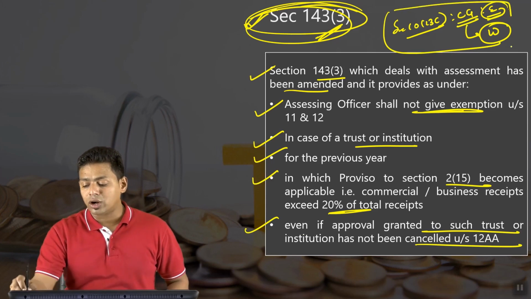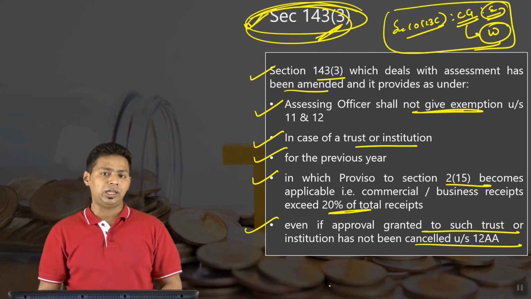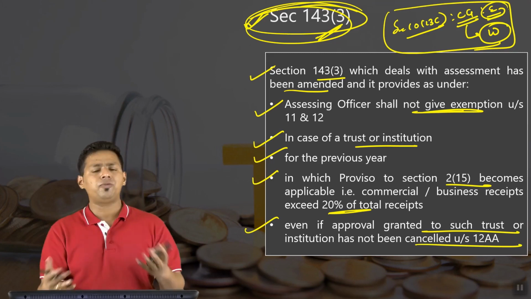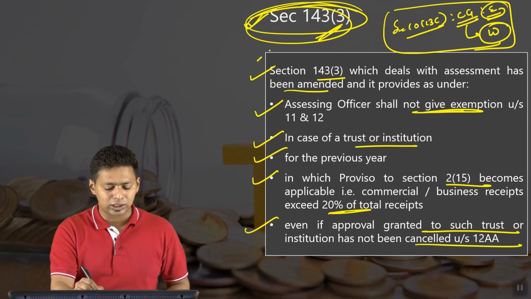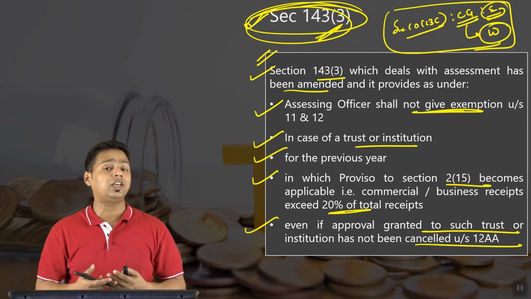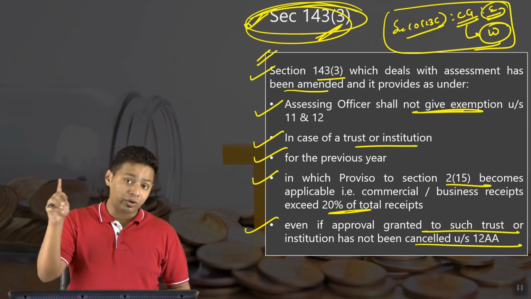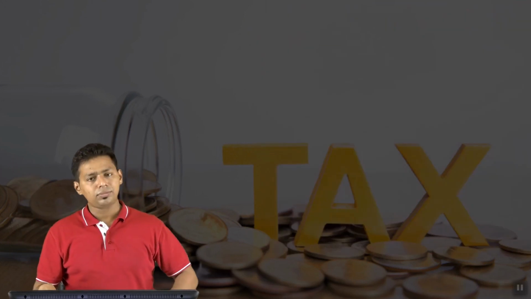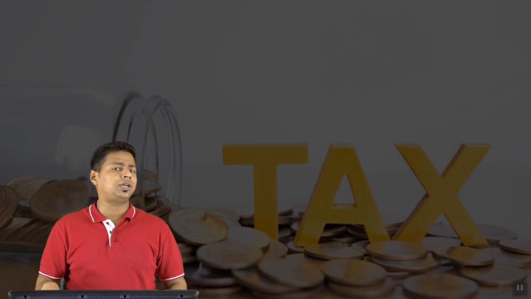But that liberty is not available to the AO under section 1023C as compared to 1112. In 1112 it is available. Please wait for the assessment proceeding chapters to understand this clause very well. There we will discuss this. Just wanted to create a linkage between these two sections, because when you revise it after doing all the chapters, it should hit your mind. So this is the basic introduction chapter.